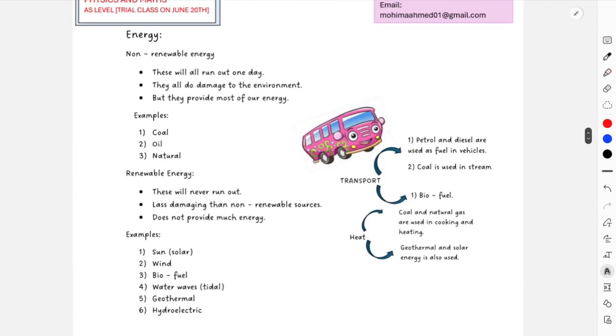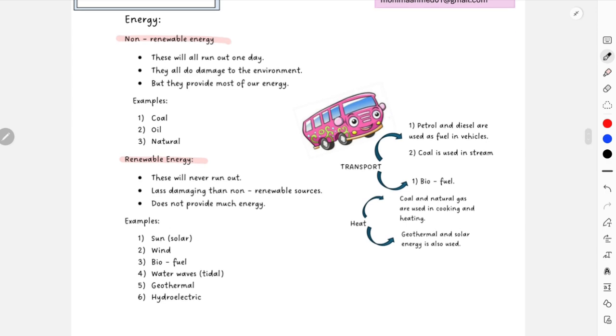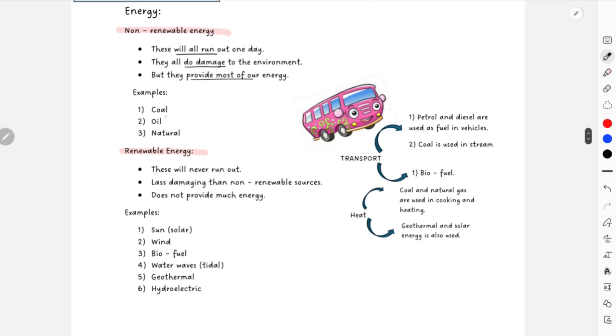After this, we'll move on to energies. Now in energies there are non-renewable energies and renewable energies. Non-renewable means they will run out, they will be used up, they do damage to our environment, and they provide most of our energy. That's why we are using them, not willingly, because there's no other option available. Examples are coal energy, oil and natural gas.